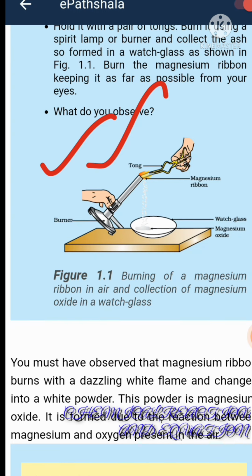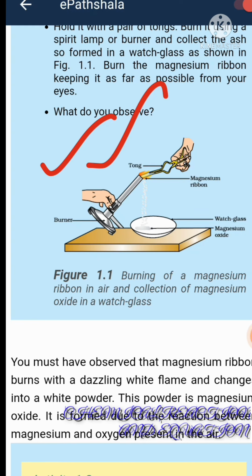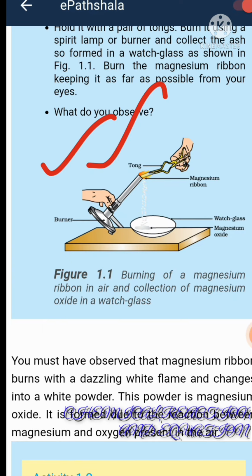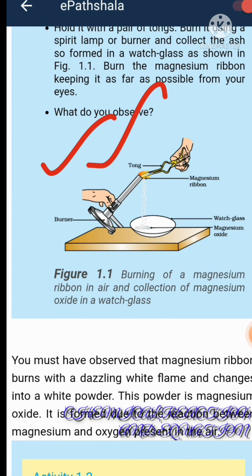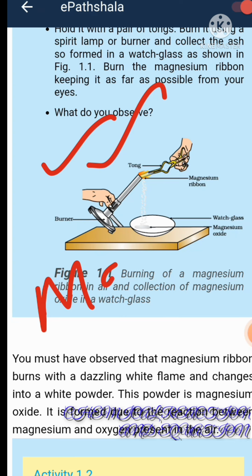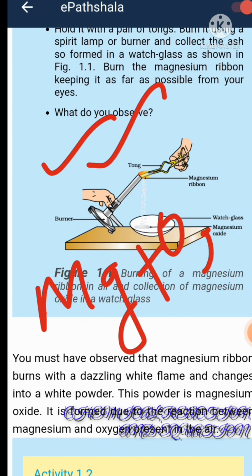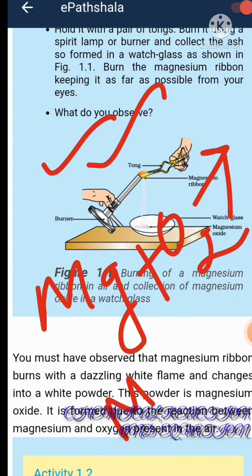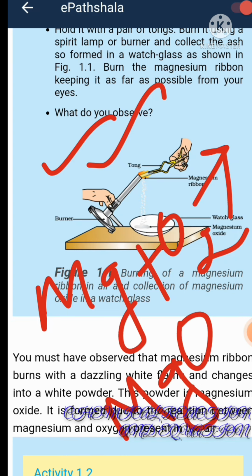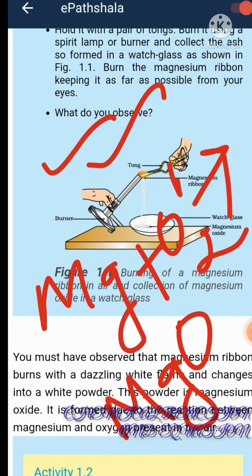When a magnesium ribbon is heated, it burns with a dazzling white flame to form a white powder, and this white powder is called magnesium oxide. Actually, on heating, magnesium combines with oxygen present in air to form magnesium oxide. When magnesium reacts with oxygen, it forms magnesium oxide. See, Mg plus O2 forms MgO. This is the sign of heat.